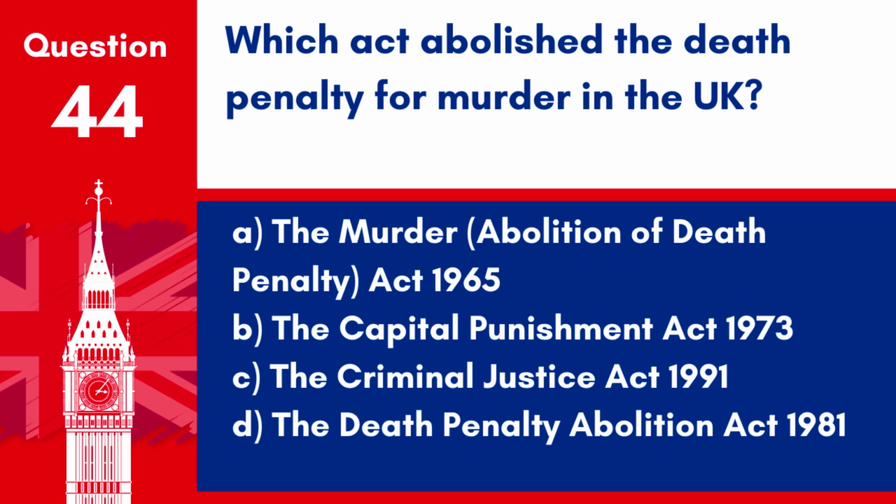Question 44. Which act abolished the death penalty for murder in the UK? A. The Murder, Abolition of Death Penalty, Act 1965. B. The Capital Punishment Act 1973. C. The Criminal Justice Act 1991. D. The Death Penalty Abolition Act 1981. Answer. A. The Murder, Abolition of Death Penalty, Act 1965. This act suspended and effectively abolished the death penalty for murder in the UK.